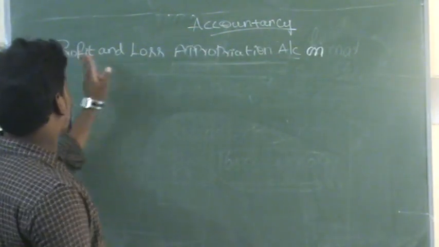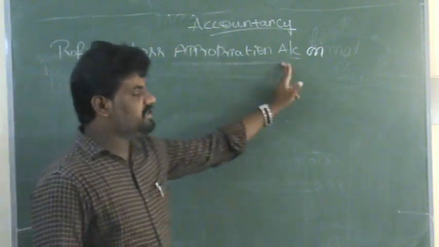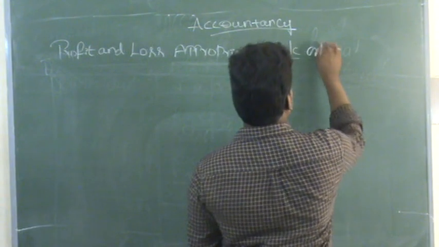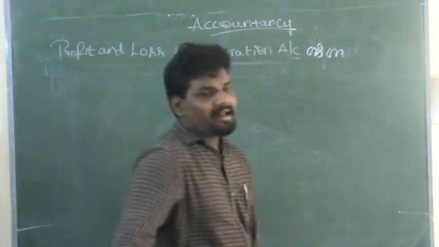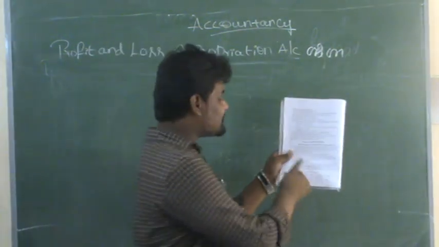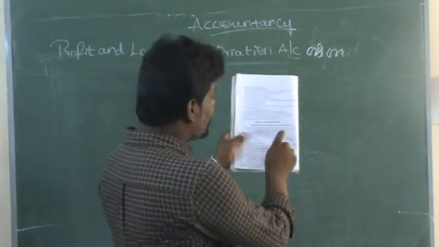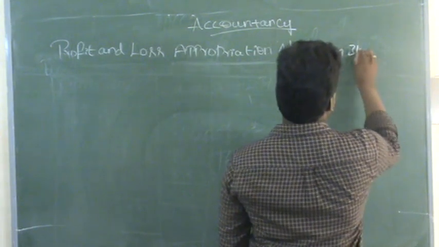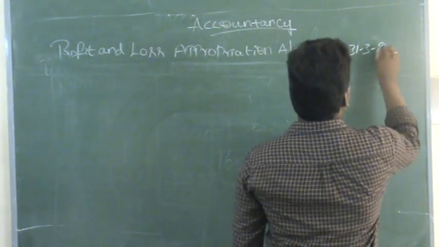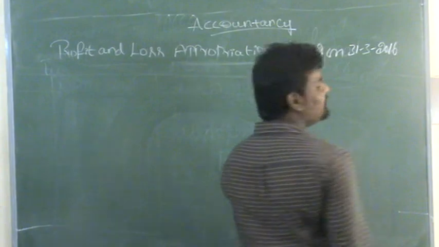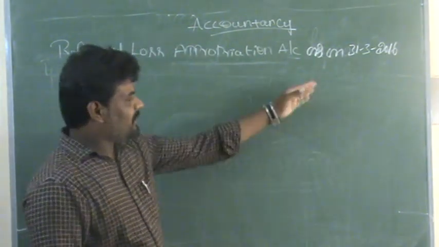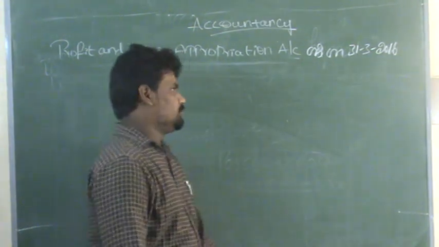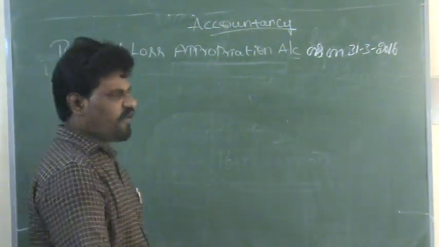First, the headline: profit and loss appropriation account as on the end of the assessment year. What is the end of the assessment year here? 31st March 2016. As on 31st March 2016, on this day we are preparing the profit and loss appropriation account. Have to take the format.